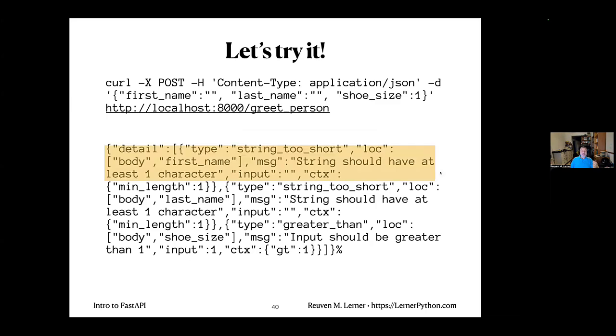It says the string is too short for first name. It should have at least 1 character. I didn't have to write this error message. Pydantic did it for me. Same thing for the last name. And for the shoe size, it says input should be greater than 1.